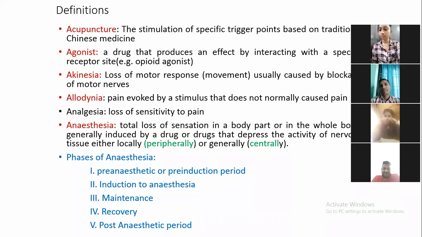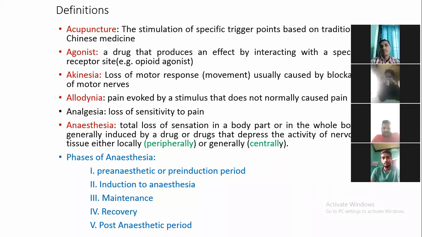Many points are there in the body. Suppose you are interested in analgesia of a particular limb, stomach, or even liver or kidney, then a specific point is present in the body. By putting a needle at that specific point, this technique is known as acupuncture.